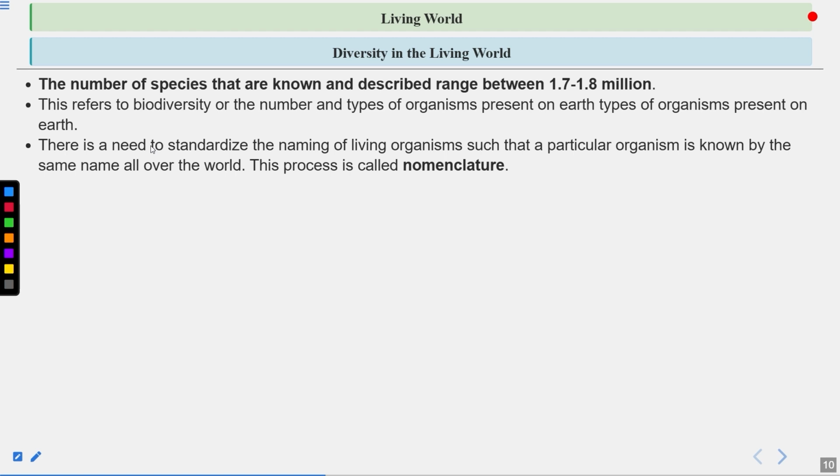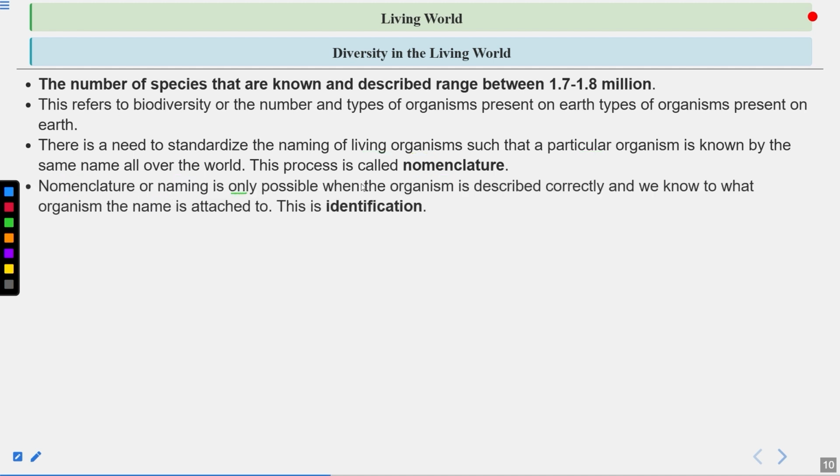Now, a single organism is known by different names within a country, and all over the world the same organism is known by different names. So this creates confusion. So we need to standardize the naming of living organisms such that a particular organism is known by the same name all over the world. And this process is known as nomenclature, naming of the organism. Naming should be done in such a way that each organism is known by a single name, and this name should not be given to another organism.